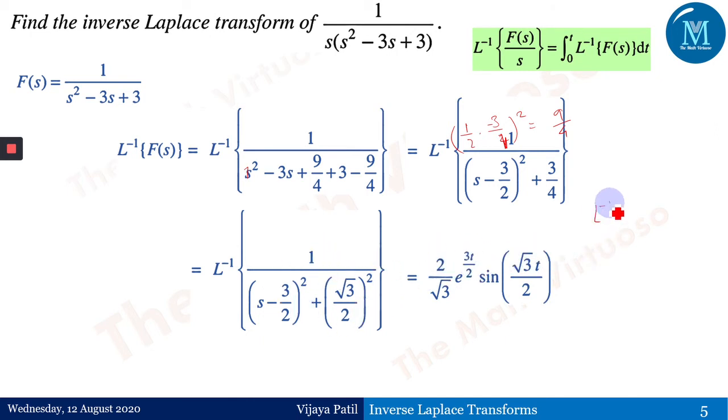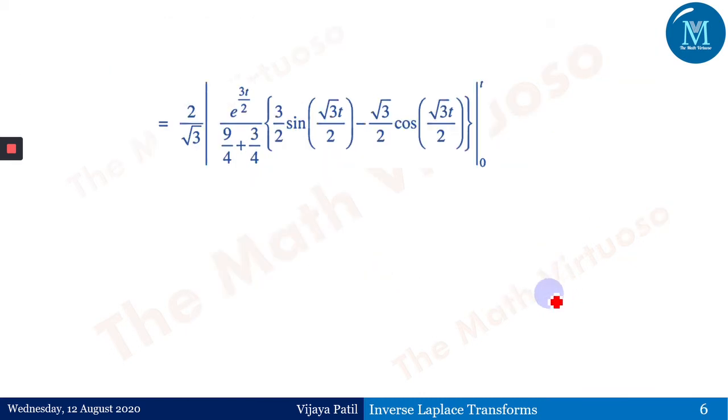So Laplace inverse of 1 upon s square plus a square would be equals to 1 by a times sine at, right? And a in the present case here is equals to square root of 3 by 2, and therefore it would come as 2 upon square root of 3 e to the power 3t by 2, because it's the first shifting theorem, inverse Laplace of first shifting. So e to the power 3t by 2, because it's a plus over here, sine square root of 3t by 2, and therefore this is what is the function here.